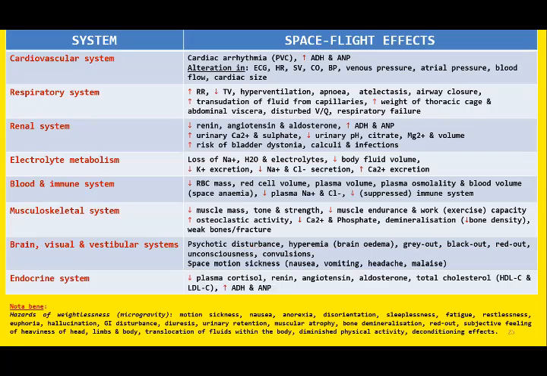Now the effects of weightlessness on the endocrine system. As far as the endocrine system is concerned, these are the important hormones that may vary in spaceflight, especially renin, angiotensin 1, angiotensin 2, and aldosterone.